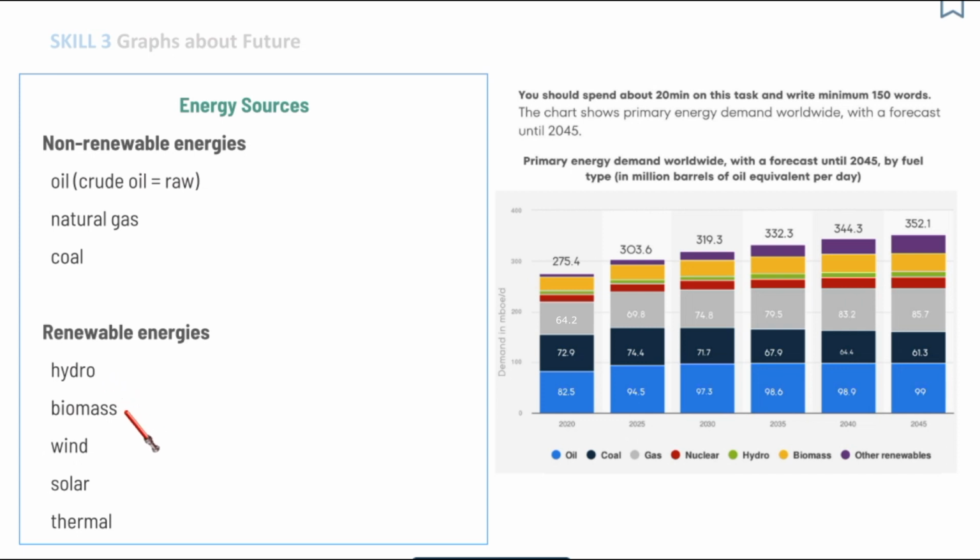We also have biomass, wind energy, solar energy or sun energy, and thermal energy. Thermal energy is very common in Iceland, for example. They have lots of volcanoes and they build a lot of thermal power plants and use the energy of volcanoes. So this is thermal energy.